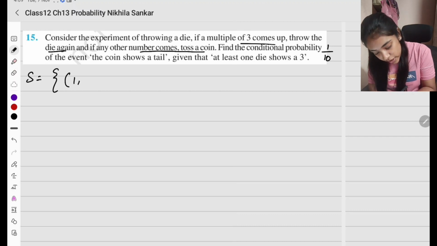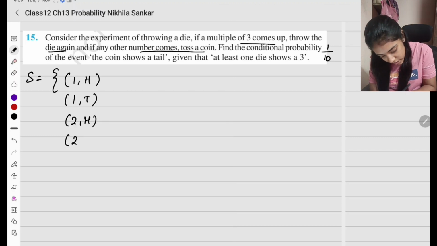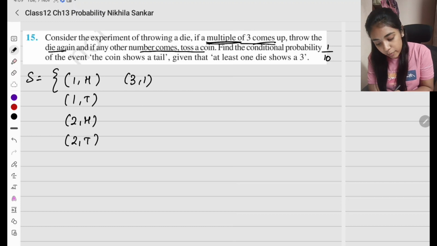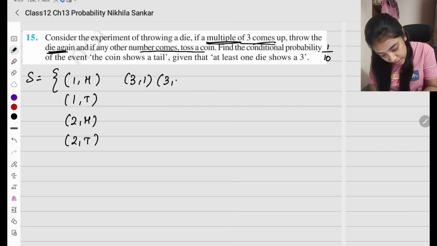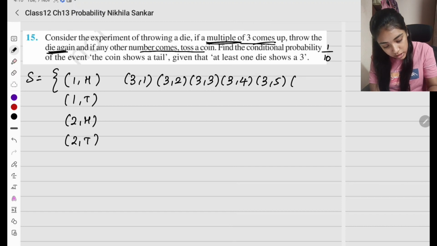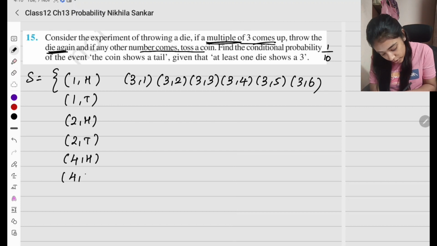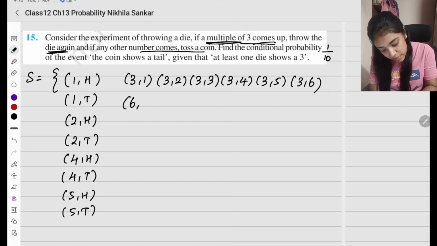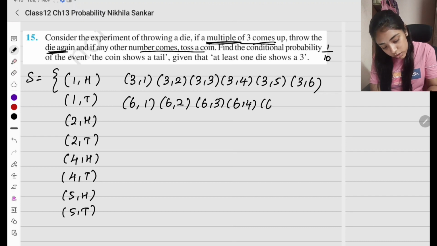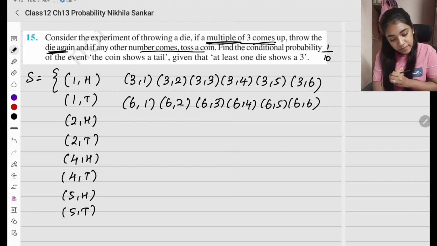So if 1 comes up, I'm going to toss a coin. So 1 head, 1 tail. 2 head, 2 tail. But if 3 comes up, it is a multiple of 3, so I'm going to throw the die again. So 3 1, 3 2, 3 3, 3 4, 3 5, 3 6 are the possible options. Then 4, I'm going to toss a coin. So 4 tail, 4 head. Again 5 head, 5 tail. Again if 6 comes up, it's a multiple of 3, so I'm going to throw a die again. So 6 1, 6 2, 6 3, 6 4, 6 5, 6 6.